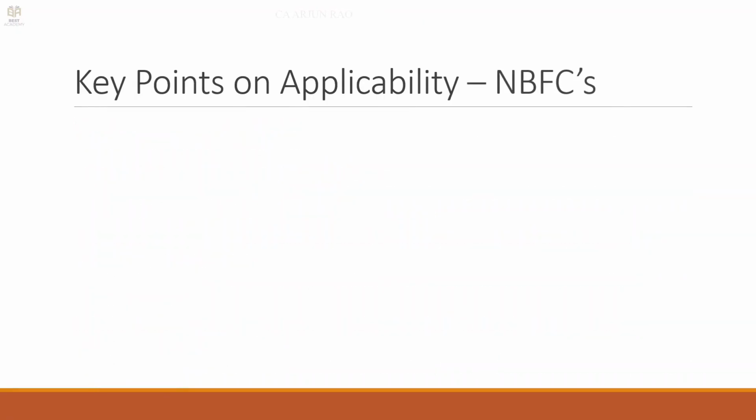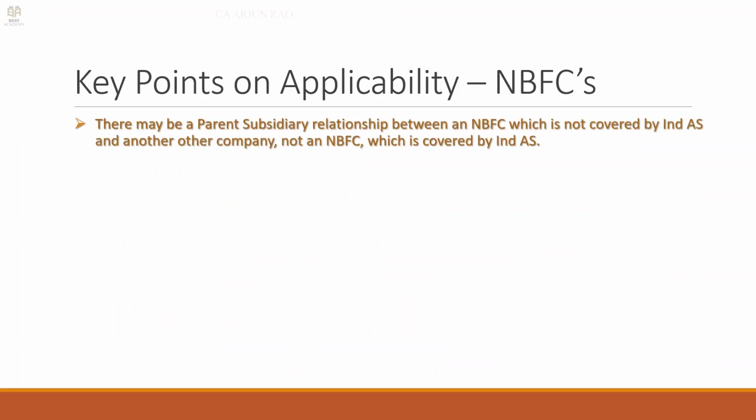So the next set of cases relate specifically to NBFCs. There may be a parent subsidiary relationship between an NBFC, that is non-banking finance company, and a company which is not an NBFC, a regular company. This NBFC is not covered by Ind AS, the other company being a non-NBFC is covered by Ind AS.